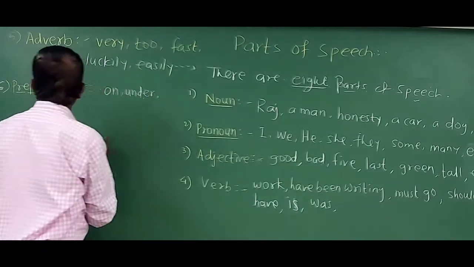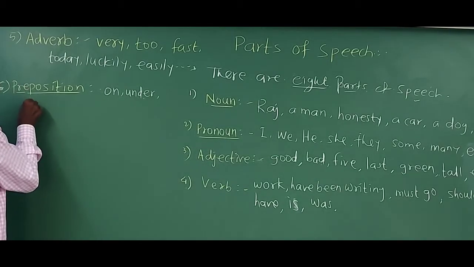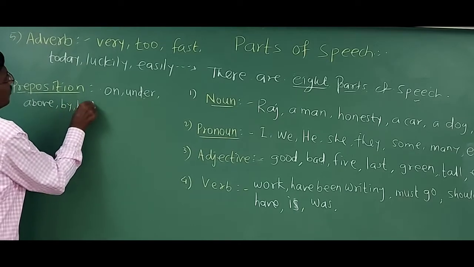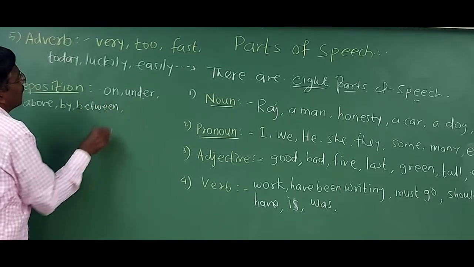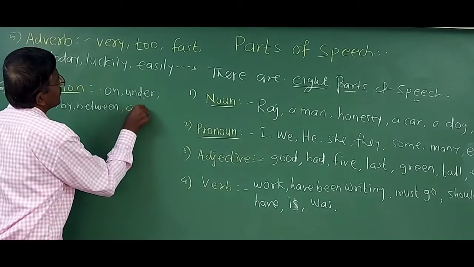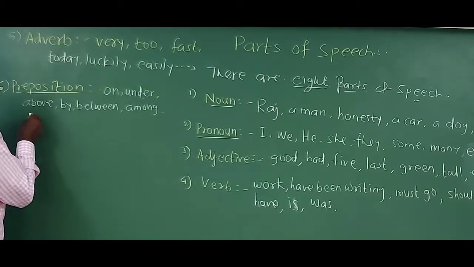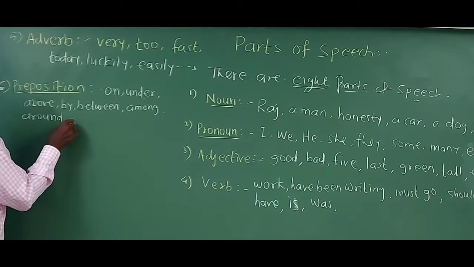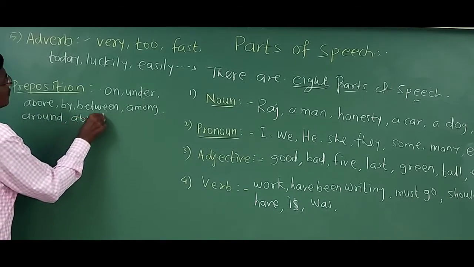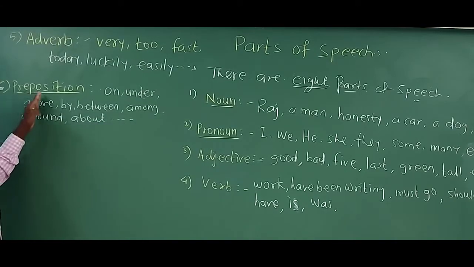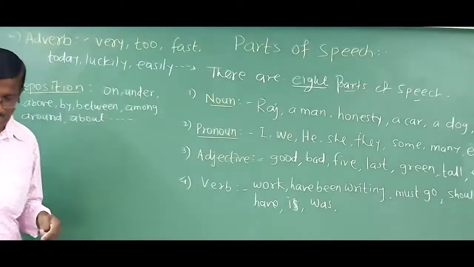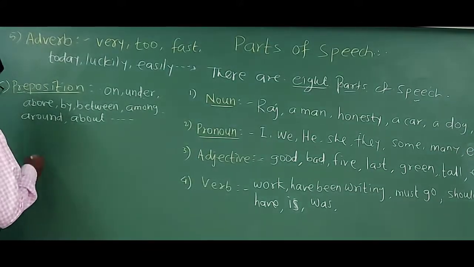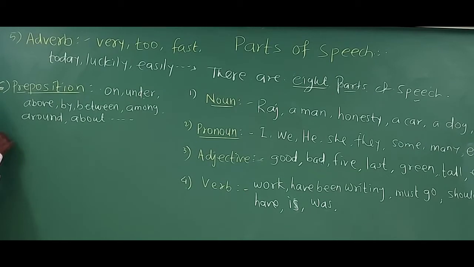Then above. By. Between. Among. Around. About. So these are called the prepositions. So number 7th is preposition.